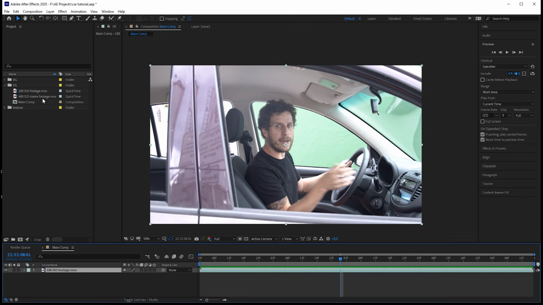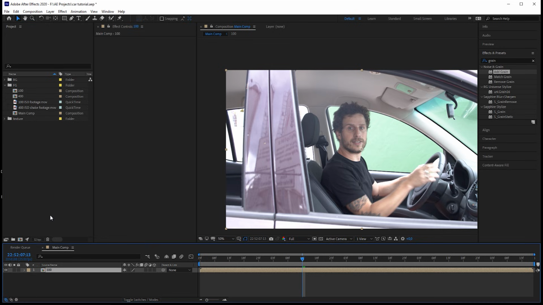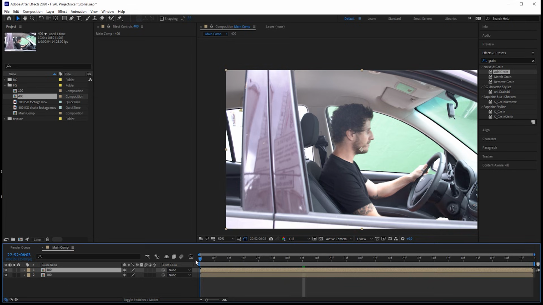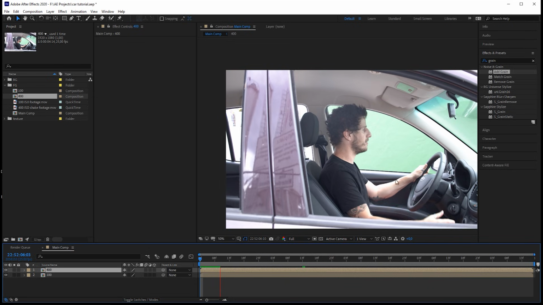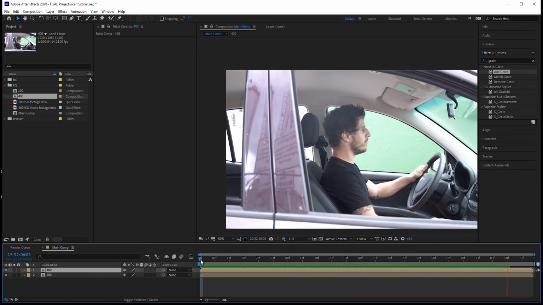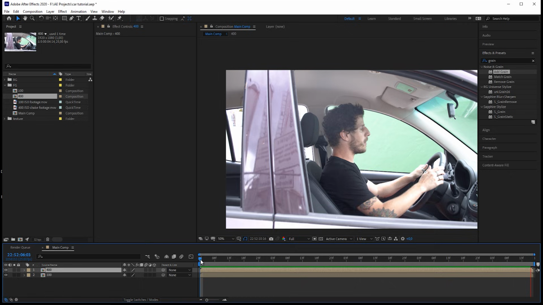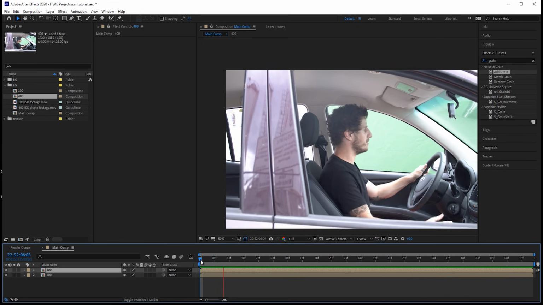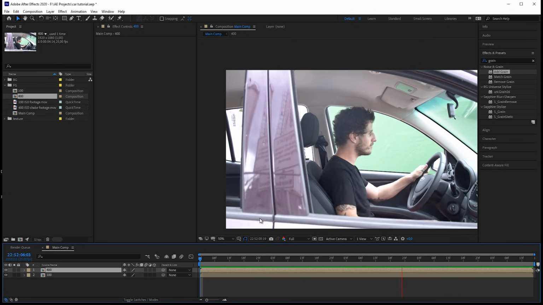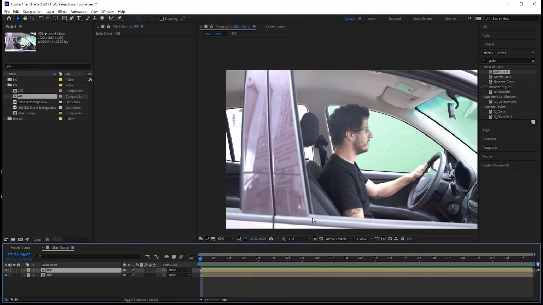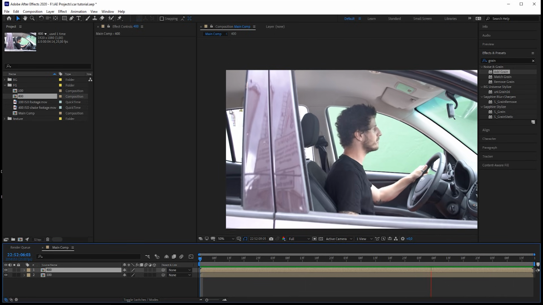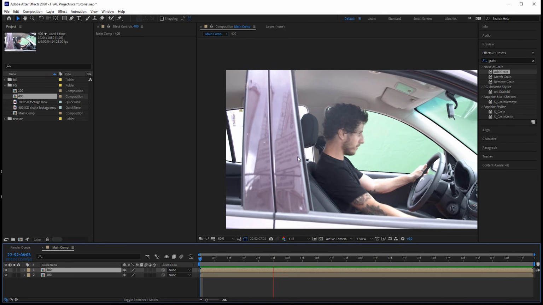Perfect. Another thing that I have tested, we just pre-compose those, and let me bring out the other footage, and as you see it, it's called 400 ISO shaky footage, because that was one of the takes where I tried out if it looks better if the car is shaking. You can see here how we did that, and in the end we didn't use that shot. Maybe that would look a little bit more realistic, but I decided not to do it because then we would have to go into tracking the window over here, and also the roto would be a little bit more advanced on the windows.